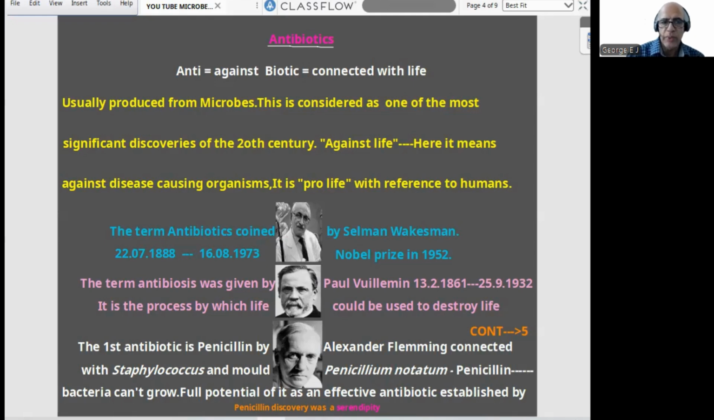This is considered one of the most significant discoveries of the 20th century. So, antibiotics means against life. Here, against life means against disease-causing organisms. It is pro-life with reference to humans, because when infection comes, we take antibiotics, the pathogens are killed and we are saved. That is, for us it is pro-life. For microbes that cause diseases, it is antibiotic.